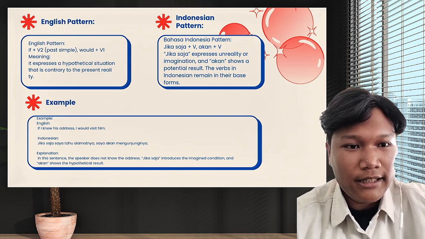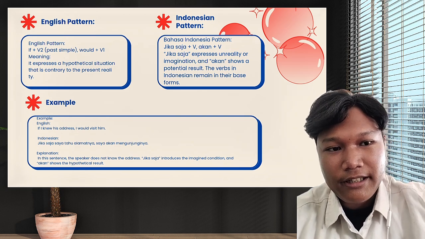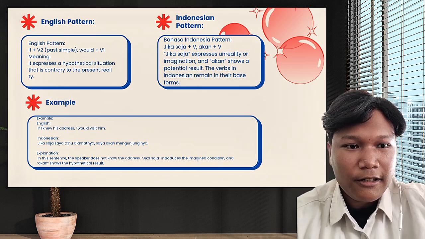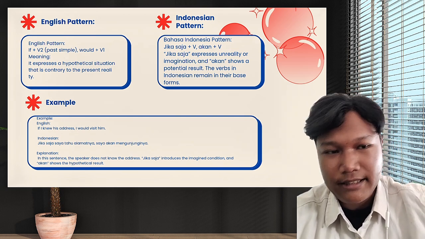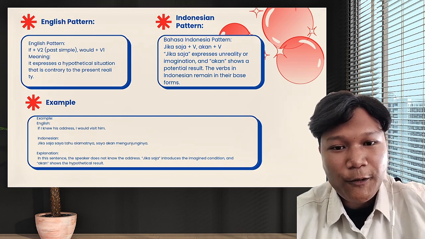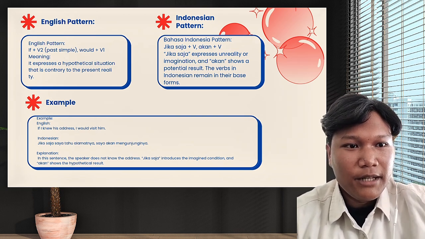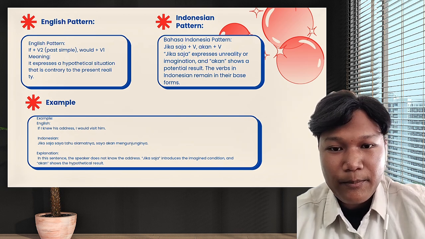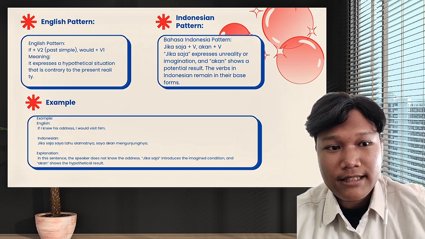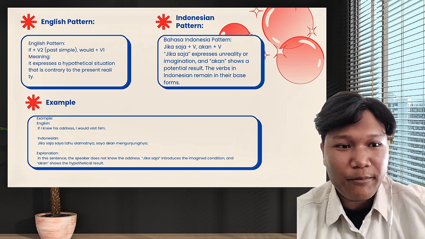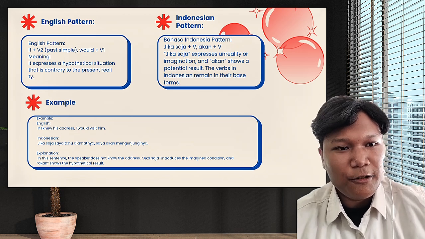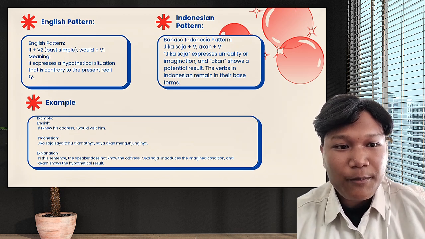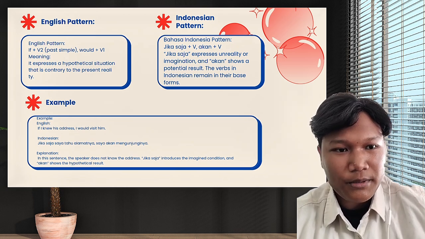So the meaning is that it expresses a hypothetical situation that is contrary to the present reality. And then the Bahasa Indonesia pattern is jika saja plus verb, akan plus verb. Jika saja expresses unreality or imagination, and akan shows a potential result. The verb in Indonesian remains in its base form.